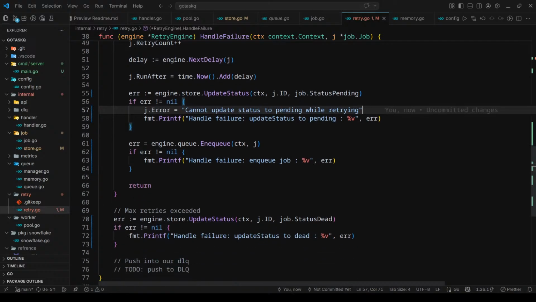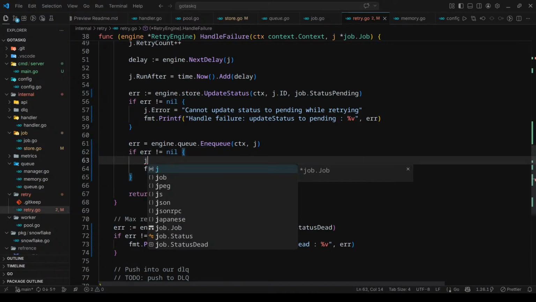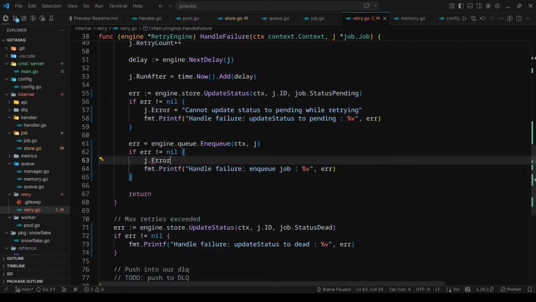This will work. Next, here we will need cannot enqueue the job, error, not able to enqueue job, something like that for now.